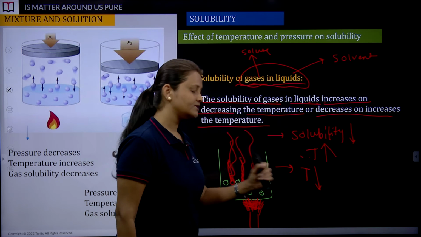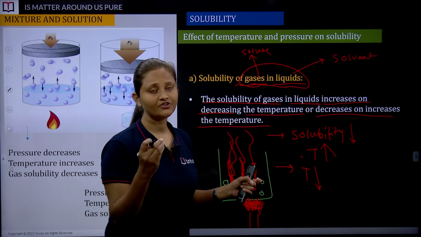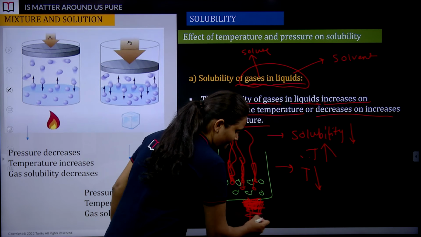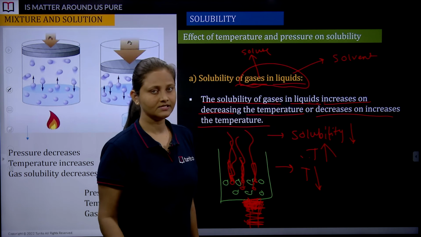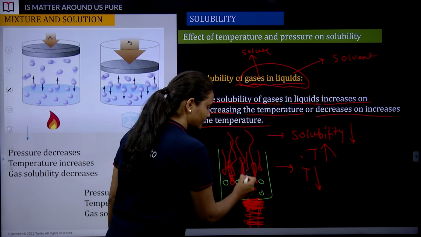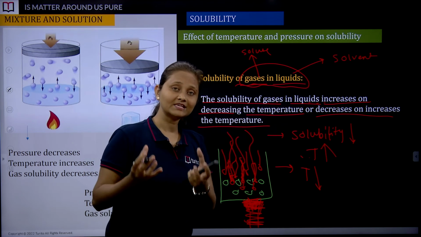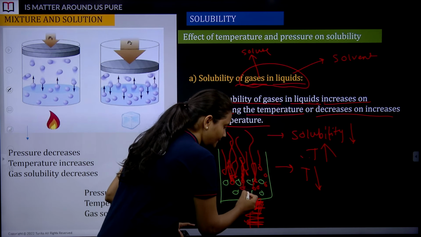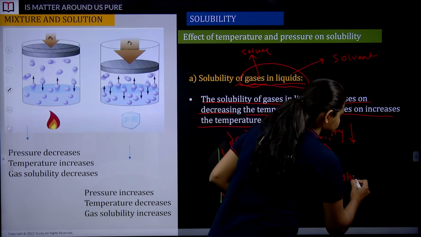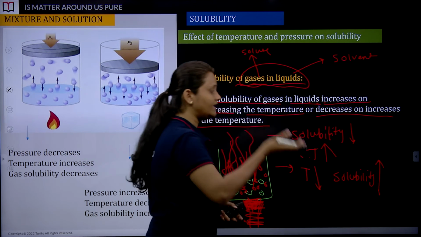What if I decrease the temperature? Will they be able to escape from the solution, or is there any change in the solubility? Since we didn't supply any heat, or we decreased the temperature of this solution, they are not going to move away from each other, they are going to come closer to the liquid, which is the solvent, and that gives the result that solubility increases.